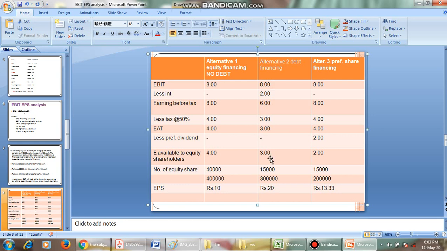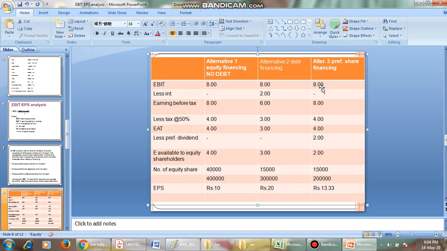So we will get 3 lakhs as it is. How many equity shareholders are available? Only 15,000, because it is not going for any equity. It is completely dependent on debt, so it has only 15,000 equity shares. That is 3 lakhs by 15,000 equity shares, which gives 20 rupees of EPS.